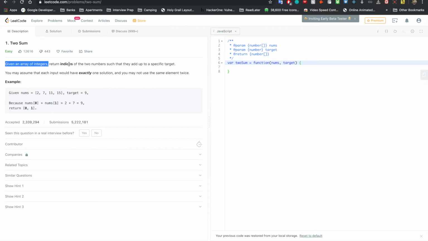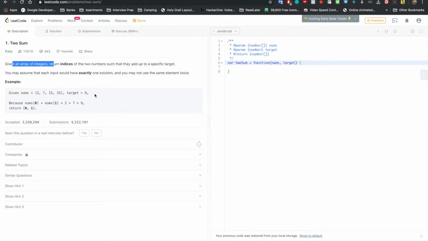And if there are bad values, then you want to do more error checking. But thanks to this description, array of integers, we know that it's always going to be numbers. We're not going to be given some random strings, because if you're given random strings and you try to add stuff, it's going to be weird. And so before you even jump into those questions, you want to ask your interviewer about these edge cases.